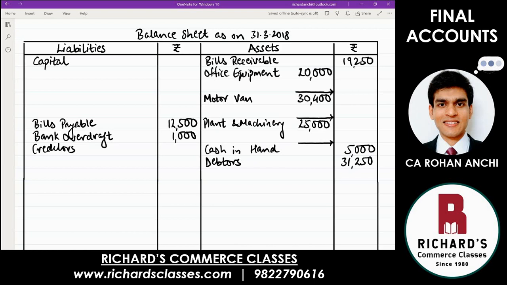Creditors, 24,000. And then you have the capital, the first item on the liability side, inner column this time, 1,25,000.